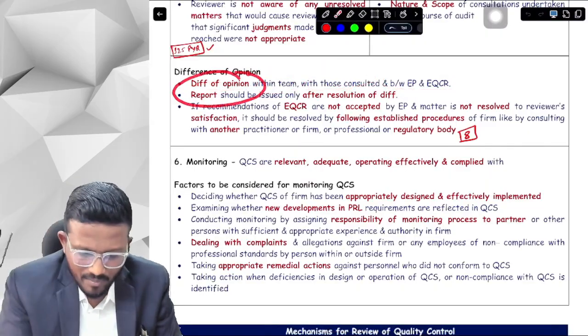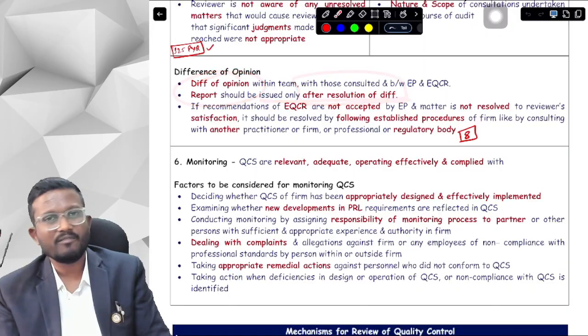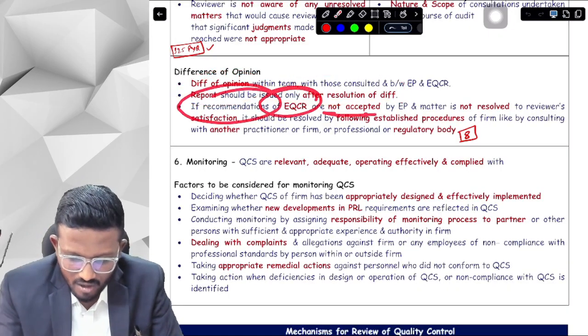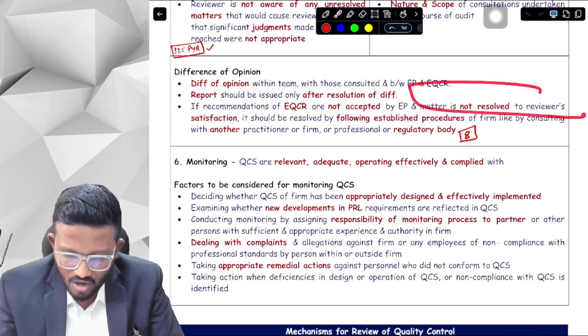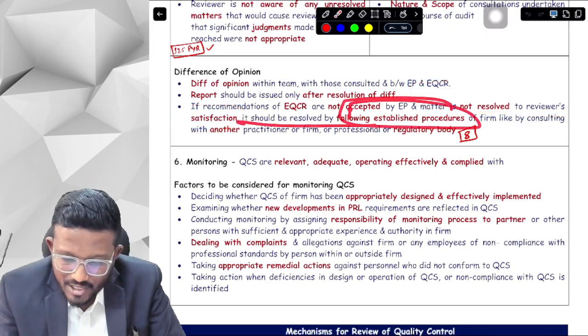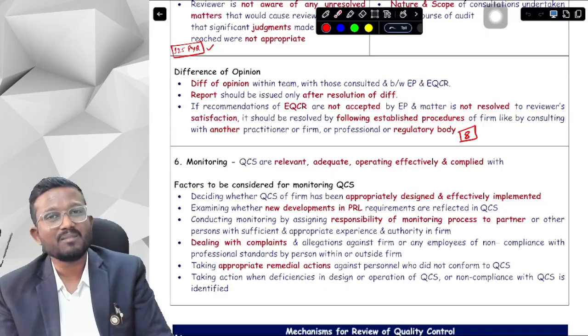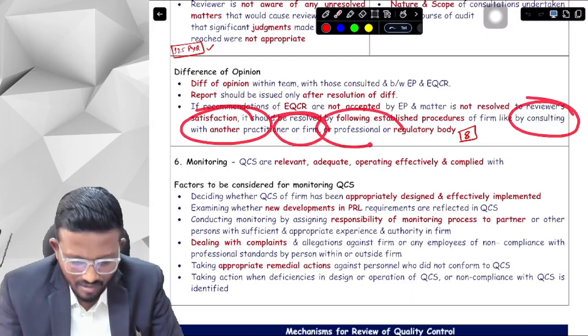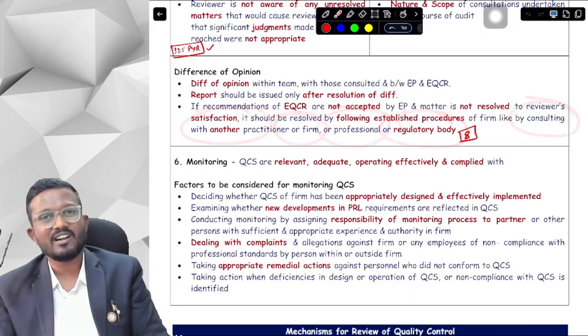A report should be made only after resolution of difference. Without resolving difference, you cannot issue a report. If recommendations of EQCR are not accepted by EP, or if the matter is not resolved to the EQCR's satisfaction, then it should be resolved by following established procedures of the firm. Now, what does an established procedure mean? It can be consulting with another practitioner, another partner, another firm, another professional body, or regulatory body.